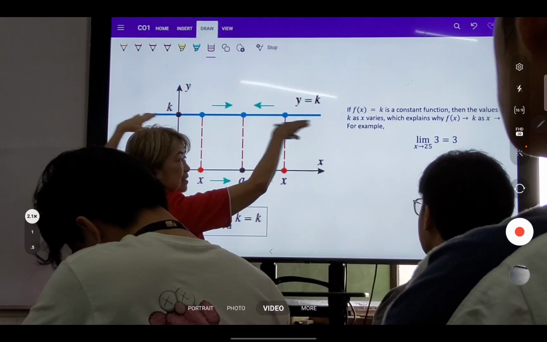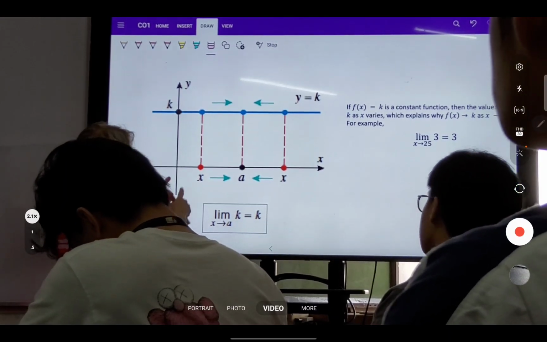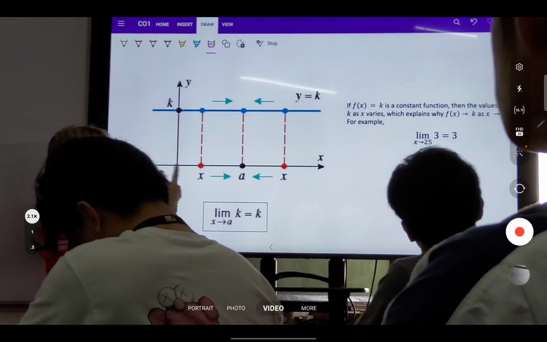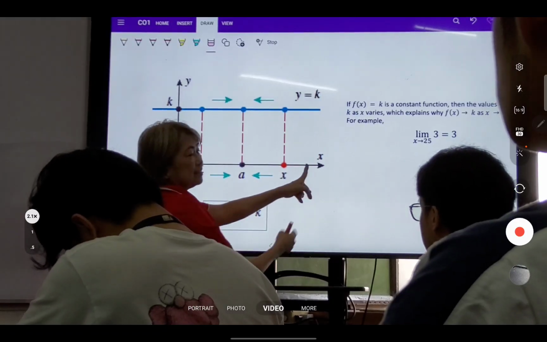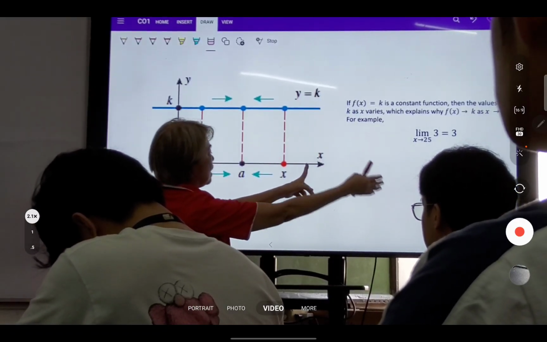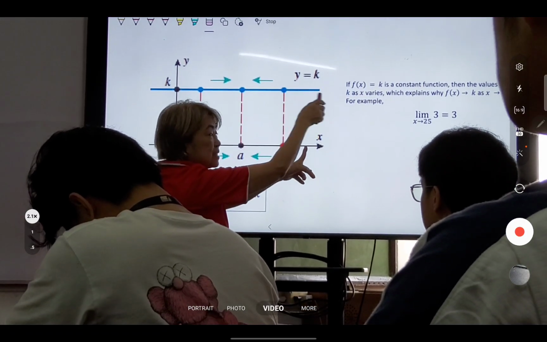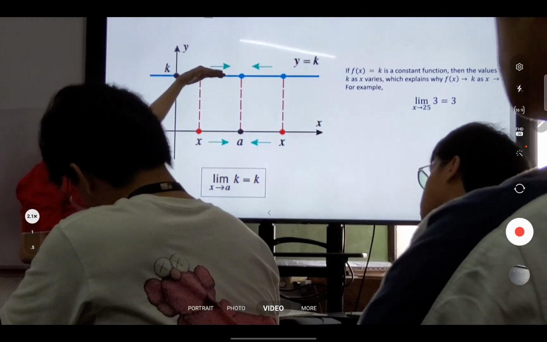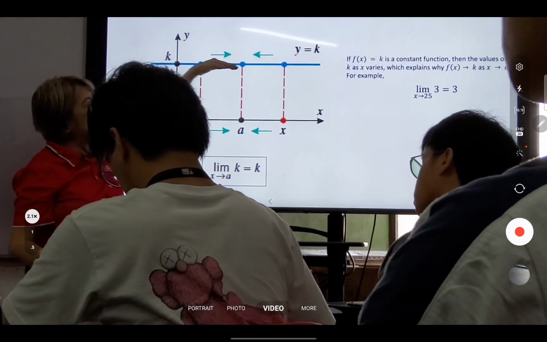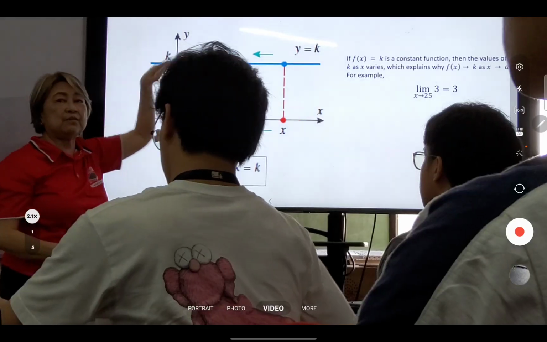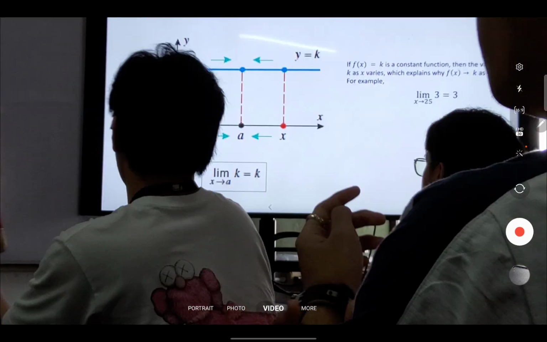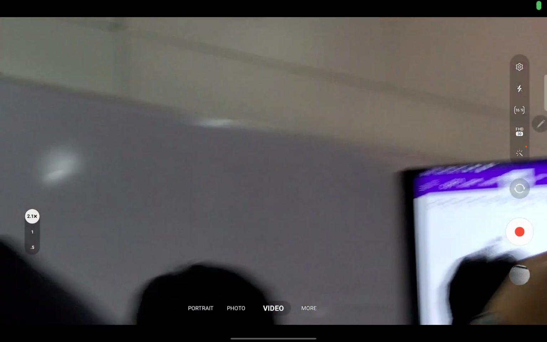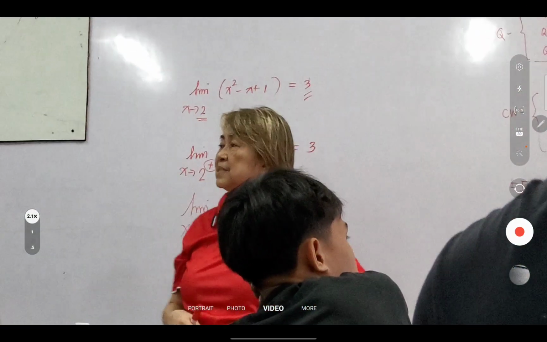Diba? So, kahit pa, say for example, we use x equals 10. Say 10 ito. Coming from the right of 10, coming from the left of 10, y equals k pa rin. Hindi nababago ito. Because we have this as your equation. Y equals k. Meaning, when x equals 10, y equals 5, y equals 6. Ganun pala? So, the limit is equal to itself.